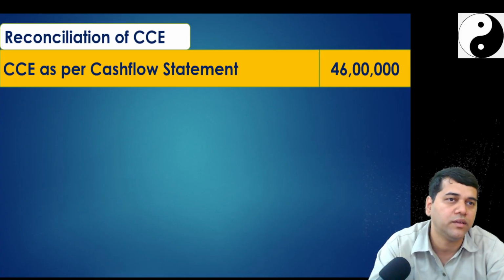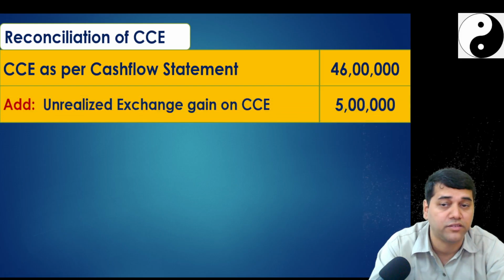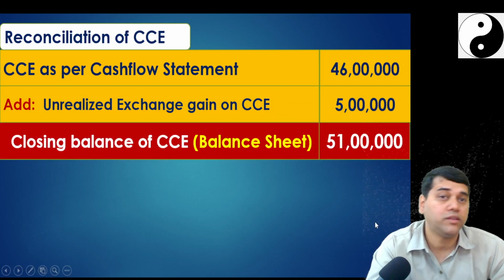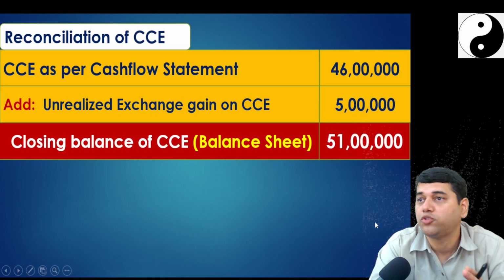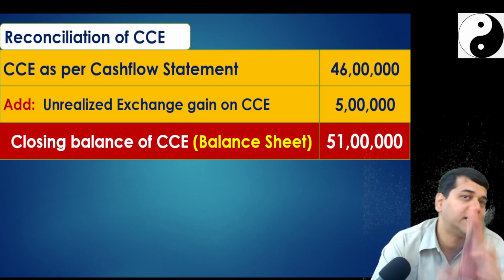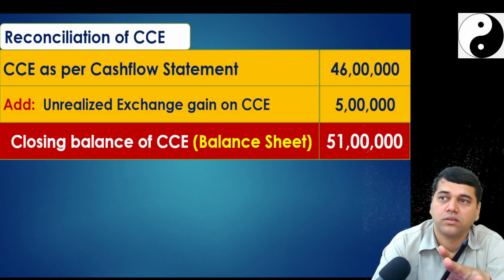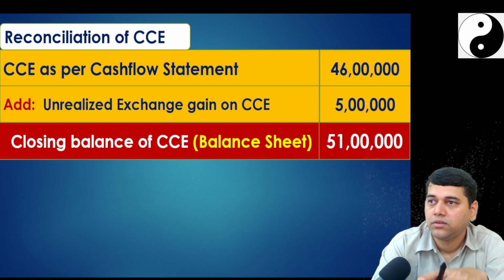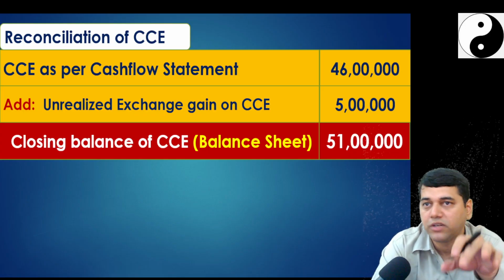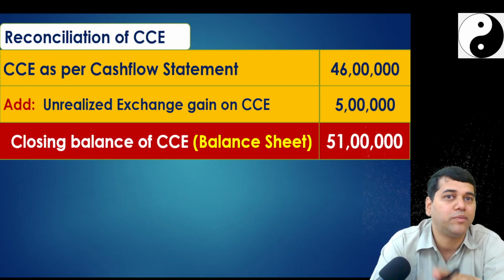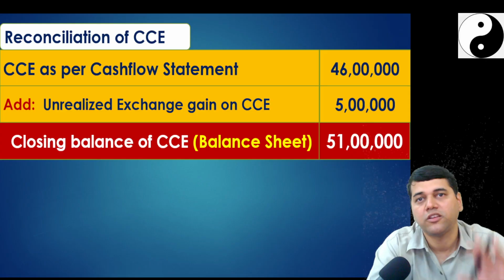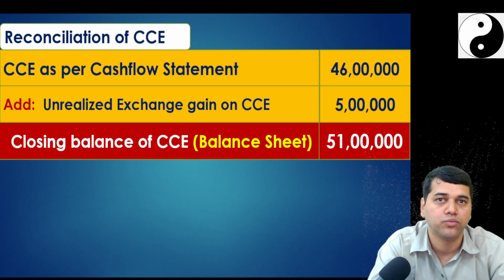46 is my opening cash as per the cash flow statement. 5 lakh unrealized. Balance sheet is 51. Now there is a theory, because in the exam they may ask you to determine something. We look into the question. If they ask you to extract, give this. If they don't ask you to extract, if they come with some other verb, then you may have to explain the theory. Again, you need not do it now. I will just show you. Please read it. I will be sharing this PDF with you.